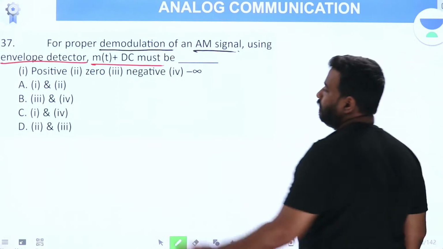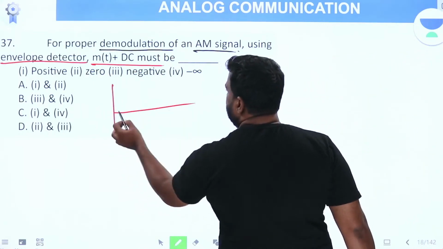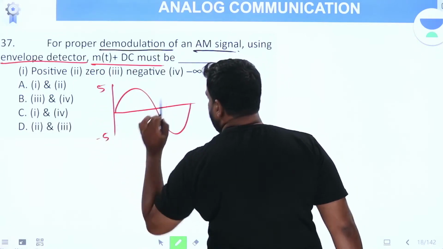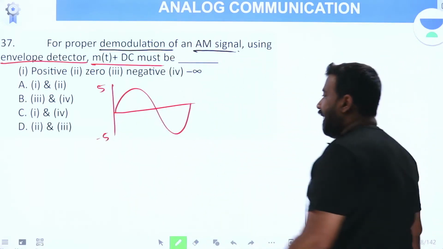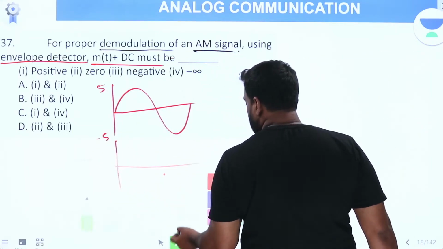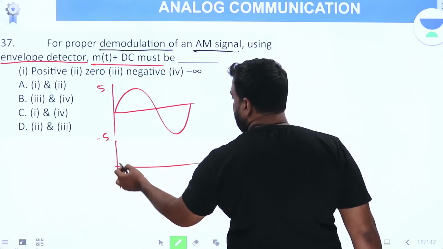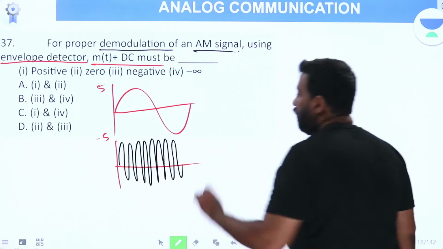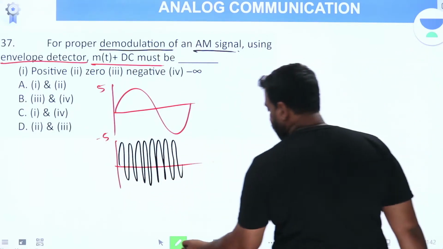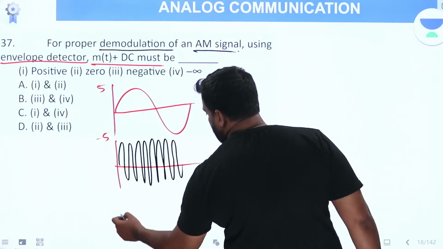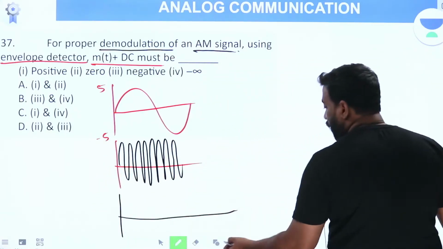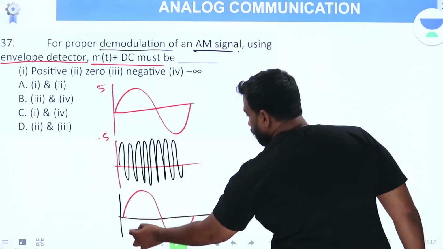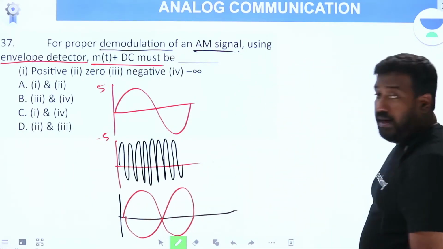For example, you are having a message signal given like this, which is moving from minus 5 volt to plus 5 volt. You have a carrier signal given by this. Now, if you do AM modulation, if you employ some square law modulator and do modulation, the modulated output looks like this.